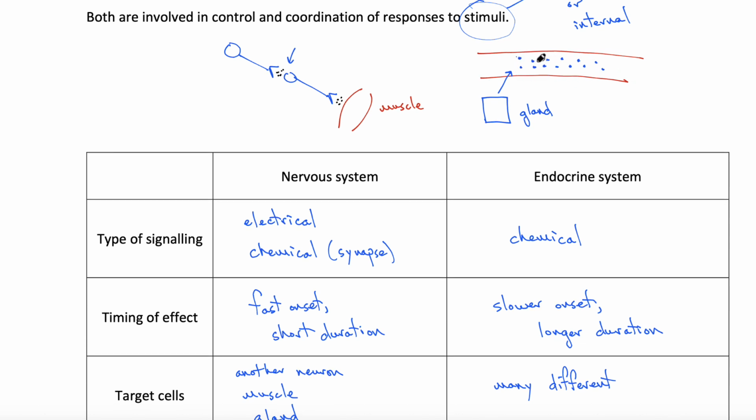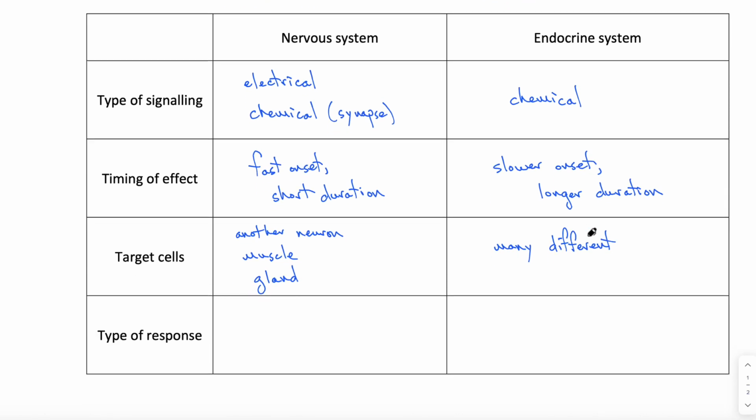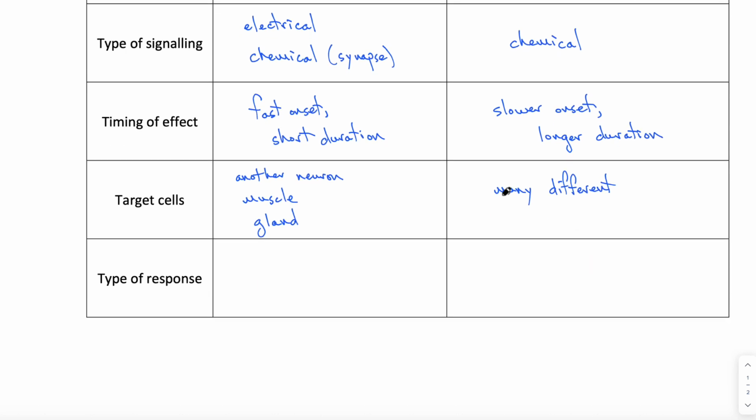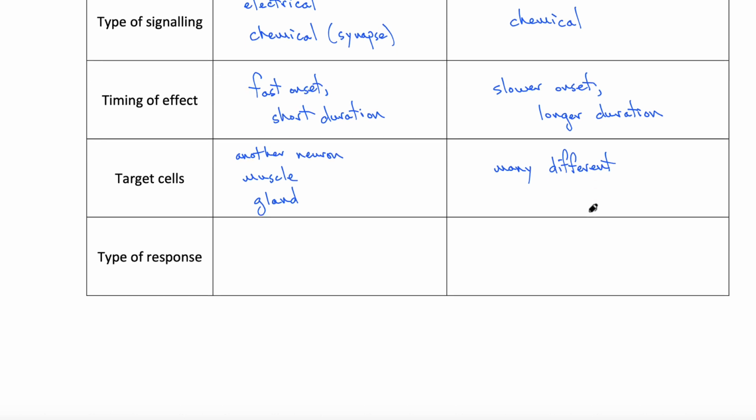So the way that the targeting happens is whether or not cells have the appropriate receptors. So those cells with the appropriate receptors to pick up that hormone can be in lots of different places of the body. That means that the hormone or endocrine system can simultaneously trigger target cells in many different parts of the body all at once.